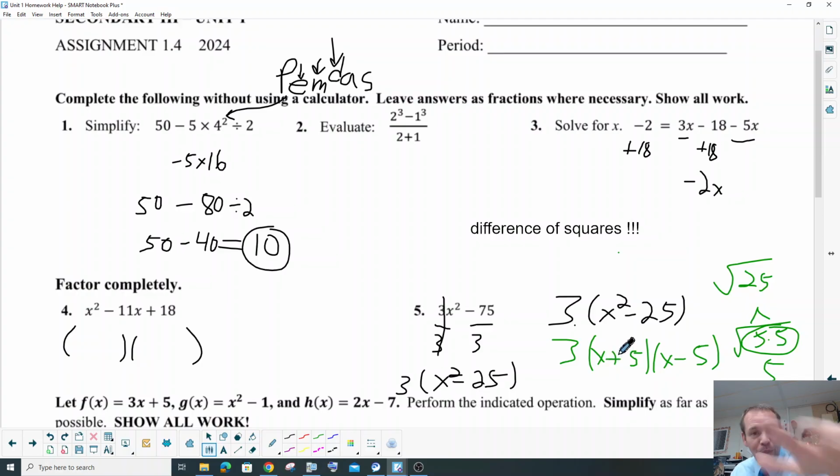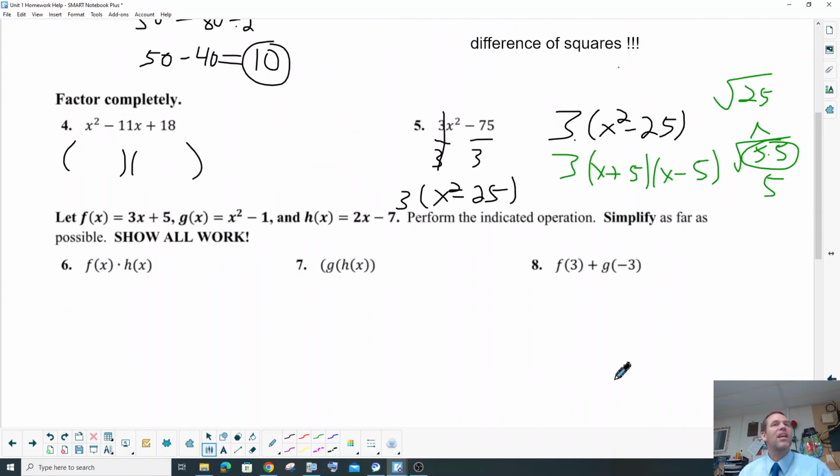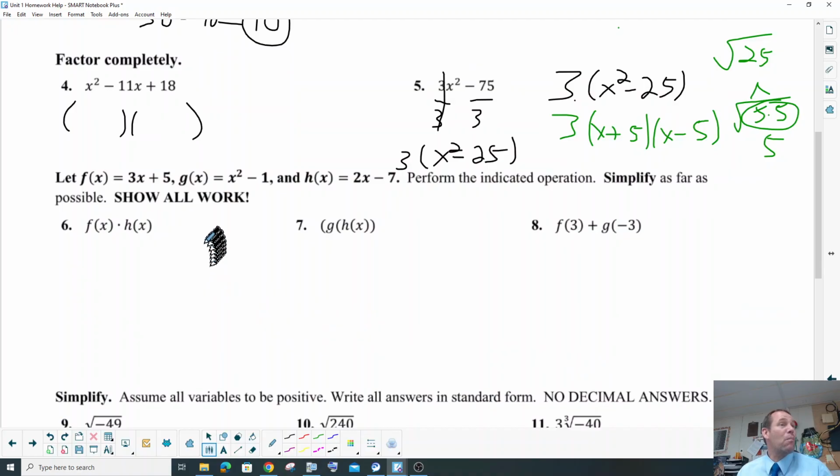Is that what you got? Did you pause me? Good job if that's what you got on your own. If you didn't do it on your own, learn and try the next one on your own. Okay, good. Do you remember how to multiply two functions together?